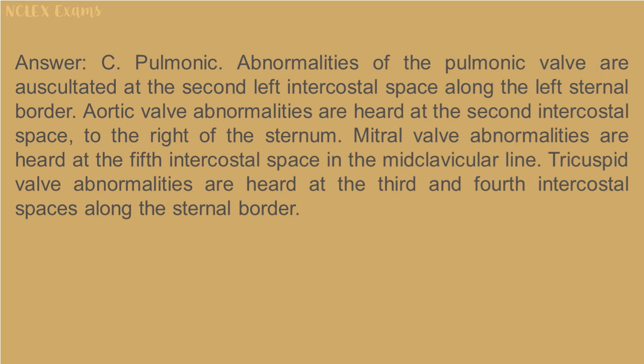Abnormalities of the pulmonic valve are auscultated at the second left intercostal space along the left sternal border. Aortic valve abnormalities are heard at the second intercostal space, to the right of the sternum. Mitral valve abnormalities are heard at the fifth intercostal space in the mid-clavicular line. Tricuspid valve abnormalities are heard at the third and fourth intercostal spaces along the sternal border.